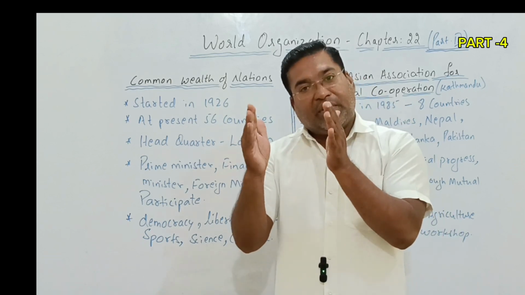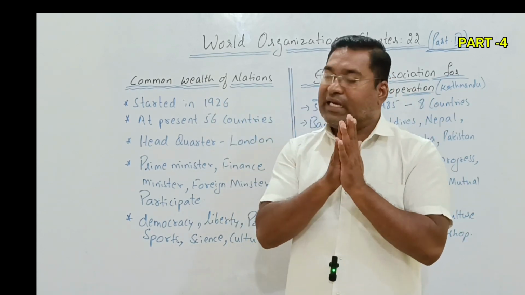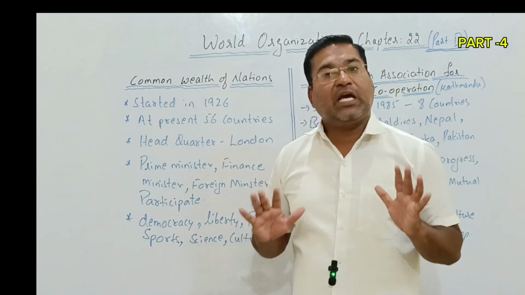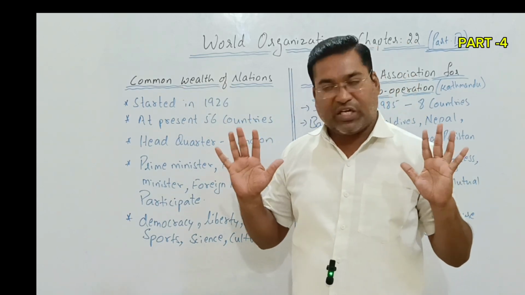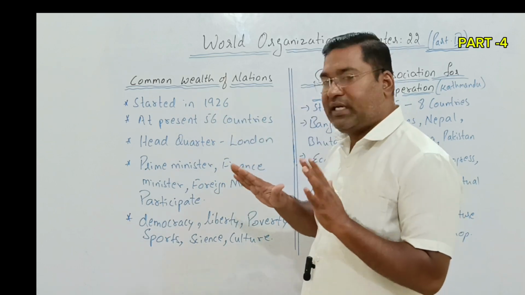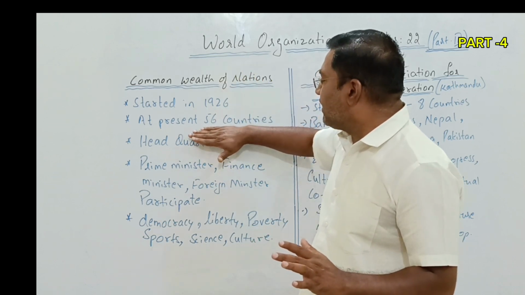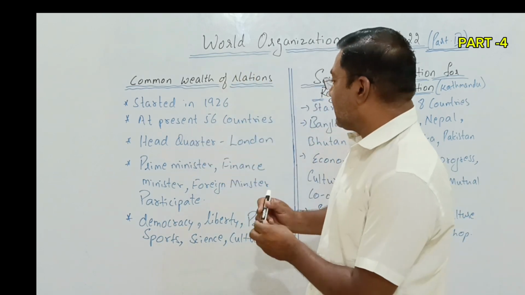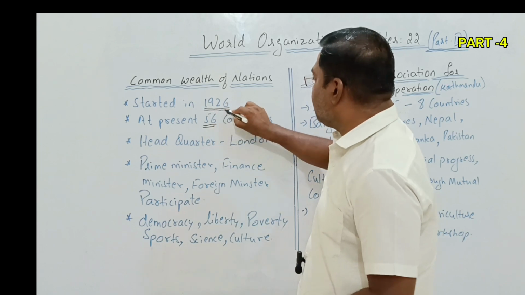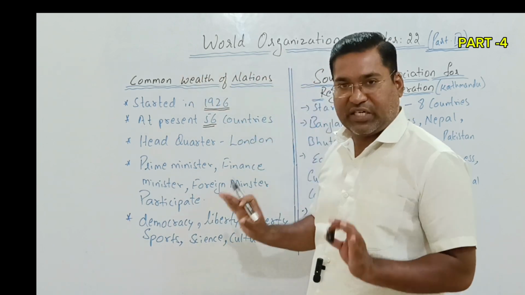But later the word British was removed from the title, and now it is the Commonwealth of Nations, which began in the period of 1926. In this Commonwealth of Nations, there are nearly 56 countries. How many? Nearly 56 countries are part of the Commonwealth of Nations.